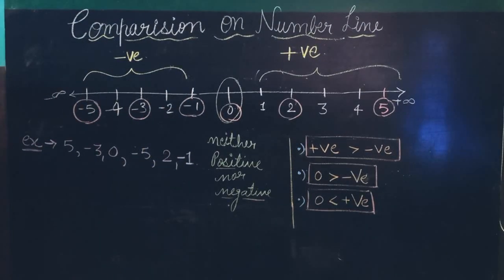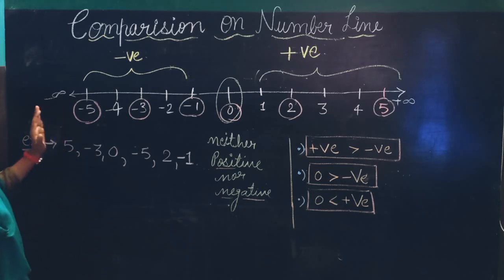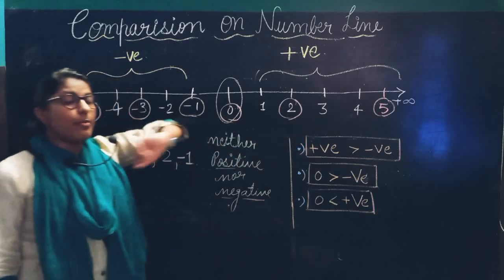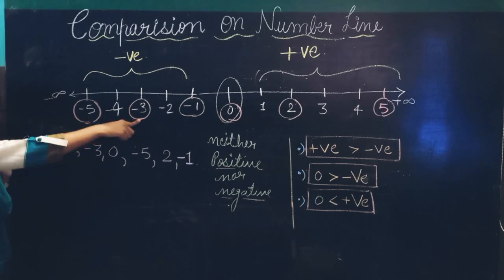Now, what I told you recently, when you observe the number line from left hand side to right hand side, the numbers are in ascending order. It means minus 5 is lesser than minus 3.